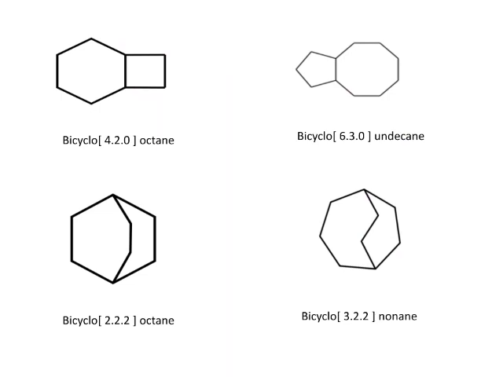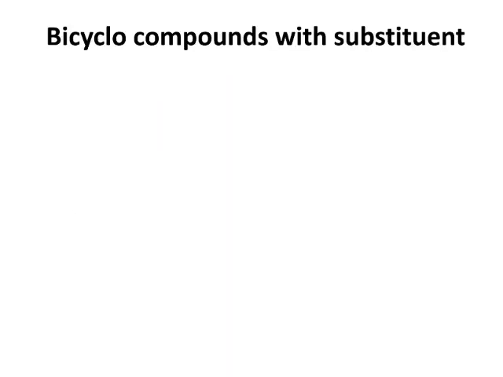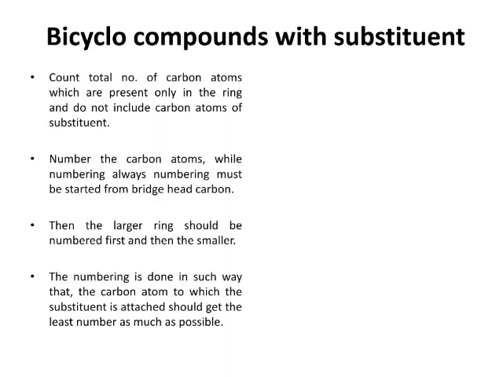Now these are very simple compounds. We'll go for something different, that is a bicyclo compound with substituent. Now, naming bicyclo compounds having substituents follows some different rules. These are slightly different rules as compared to the compounds having normal bicyclic. So some of the rules I have written here and some I'll explain with the example. So start with the first rule.